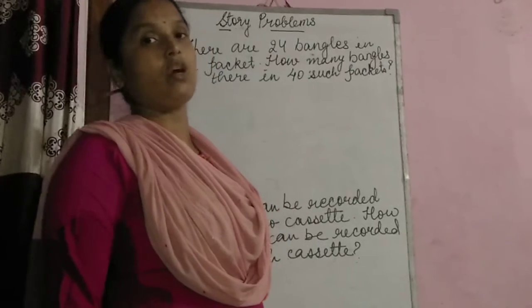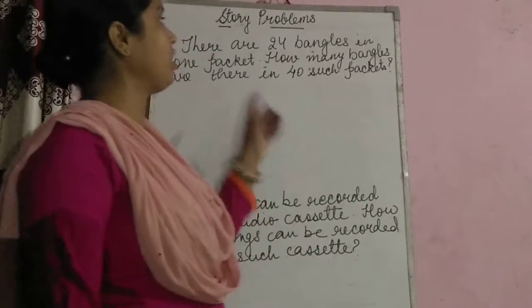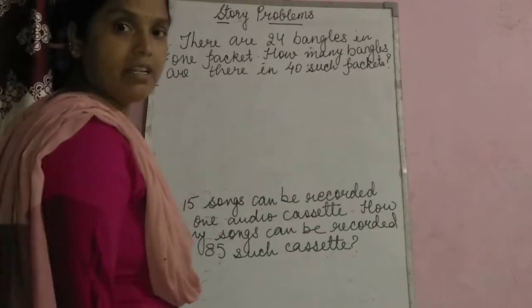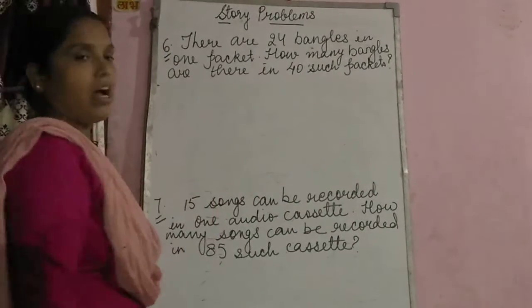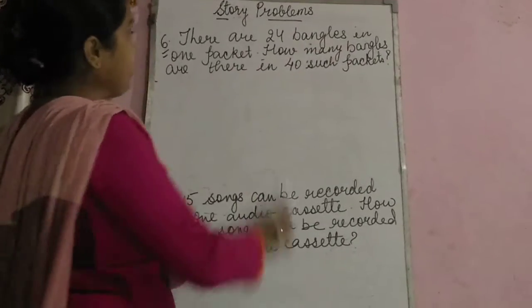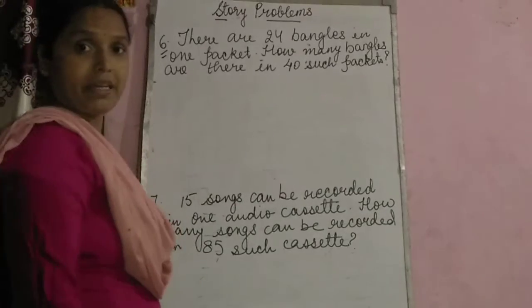In continuation with your previous video, let us begin with the word problems of exercise 4E. Here on the board I have written the 6th and 7th questions. Let us start. There are 24 bangles in one packet. How many bangles are there in 40 such packets?